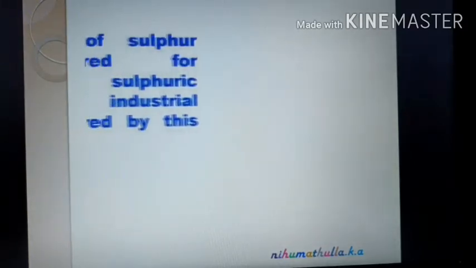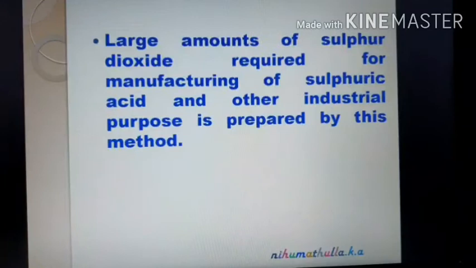The reactions are: a large amount of sulfur dioxide required for manufacturing of sulfuric acid and other industrial purposes is prepared by this method.